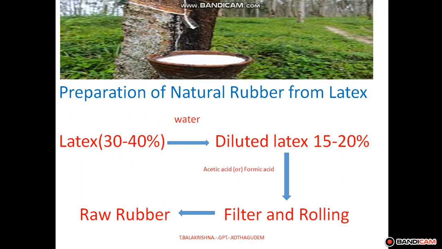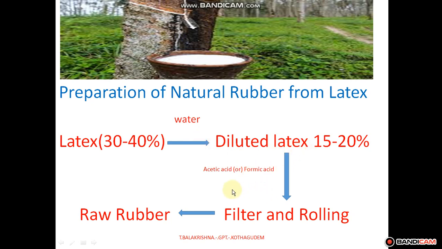So next, how to extract the 30 to 40% of raw rubber from latex. That is called preparation of natural rubber from latex. The raw rubber extracted from the latex is called natural rubber or raw rubber. The latex is extracted from the rubber tree and contains 30 to 40 percent rubber. So it is diluted to 15 to 20% by adding water. That is called diluted latex.